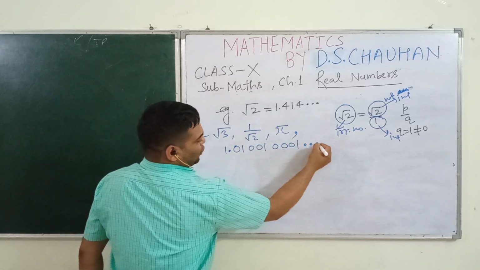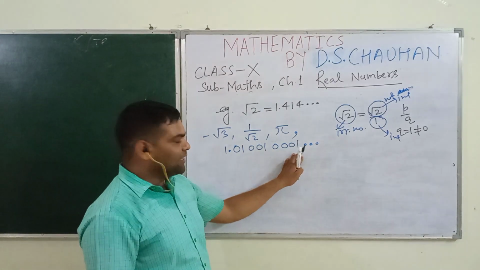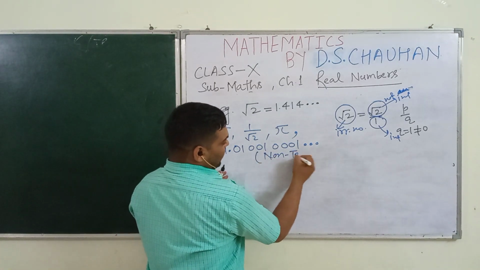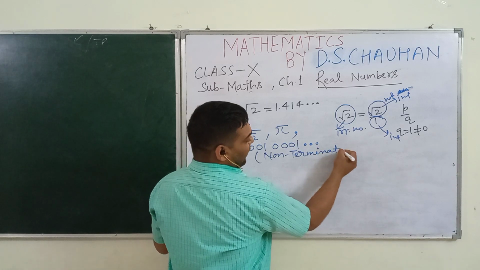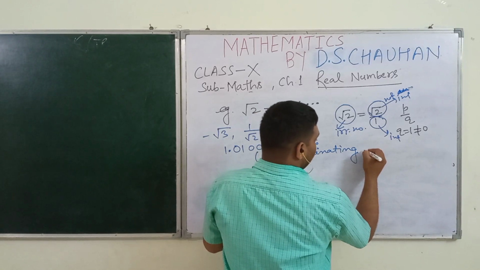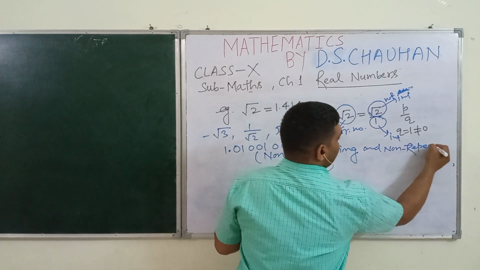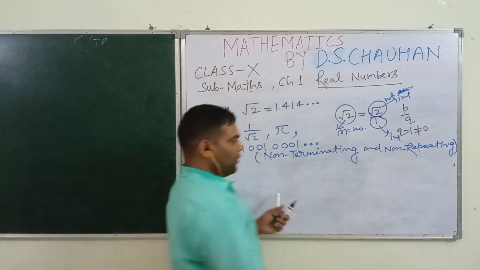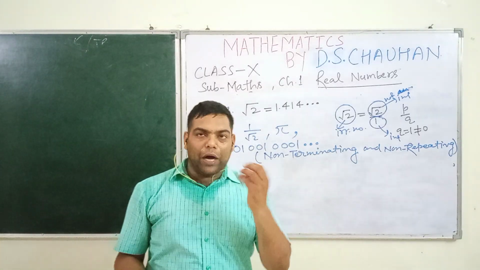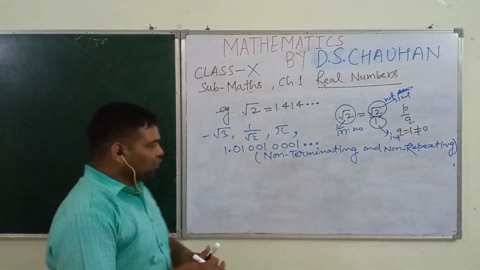1.01001001001 dot dot so on. This is an irrational number because its decimal expansion is non-terminating, non-repeating. Students, you have read this in class 9th standard, non-terminating, non-repeating. Okay, so in this way, I hope it is clear to all my students what is real and what is not real. My one question is here,